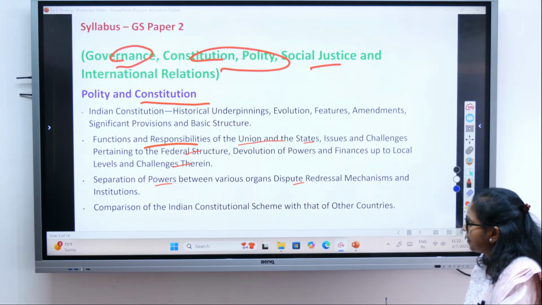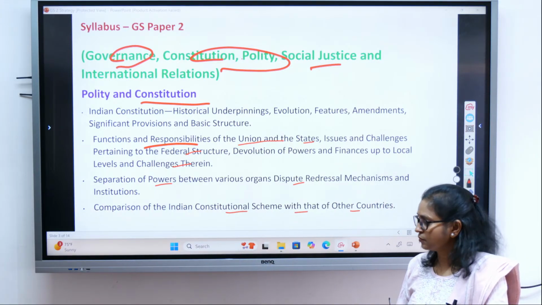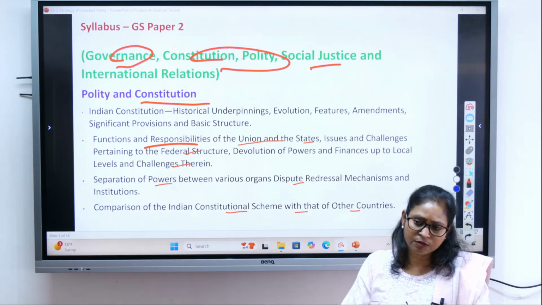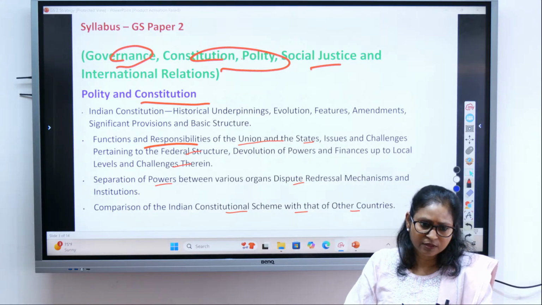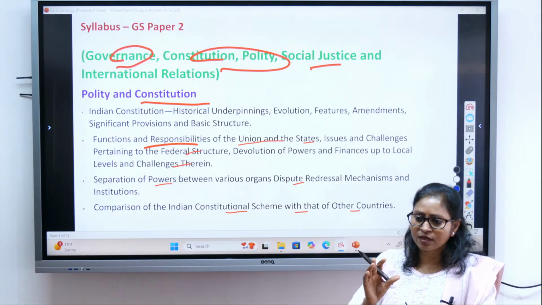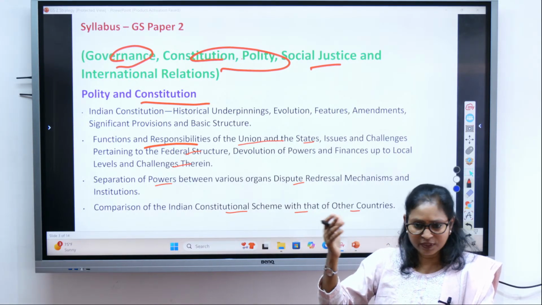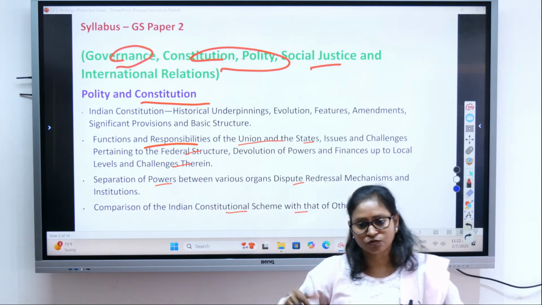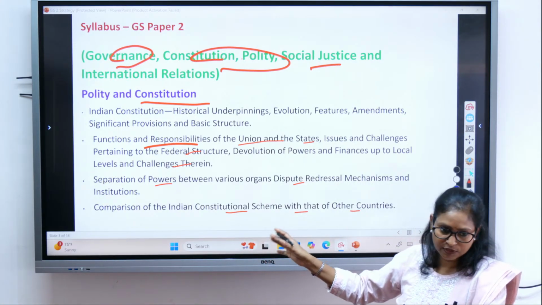Comparison of the Indian constitutional scheme with that of other countries. Like how our Indian constitutional scheme has a federal form of government and a parliamentary form of government. The US has a presidential form of government, we have a parliamentary form of government. UK is also a parliamentary form of government, right? Then we are a federal government, but not the same kind of federal government as the US. So we are federal, but our federalism is different from the US. Our federalism is more similar to Canada's.